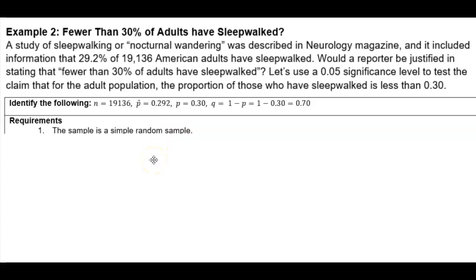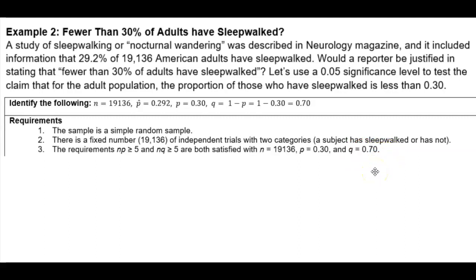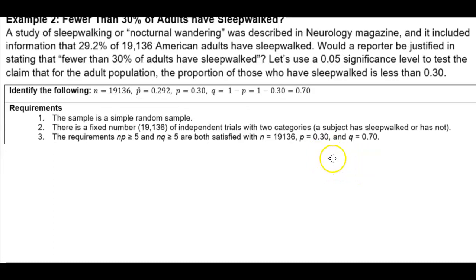Okay, so the requirements. The requirements state that the sample is a simple random sample, which it is. Number 2, there is a fixed number, which is 19,136, of independent trials with 2 categories. A subject has sleepwalked or has not. And then number 3, the requirements of n times p is greater than or equal to 5 and n times q is greater than or equal to 5 are both satisfied with n equal to 19,136, p equal to 0.30, and q equal to 0.70.